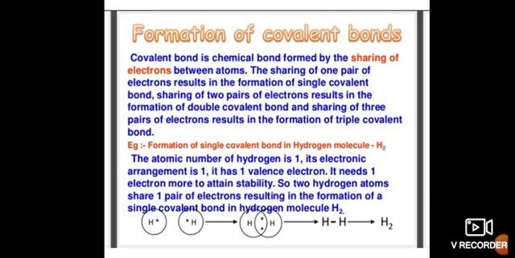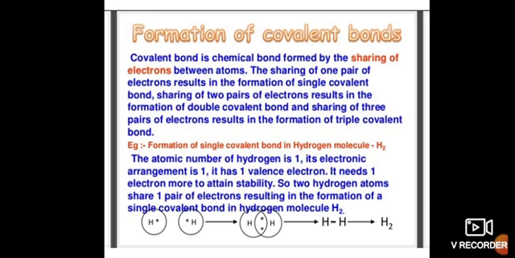For example, the formation of a single covalent bond in a hydrogen molecule. As you know, the atomic number of hydrogen is 1. Its electronic configuration is 1. It has 1 electron.